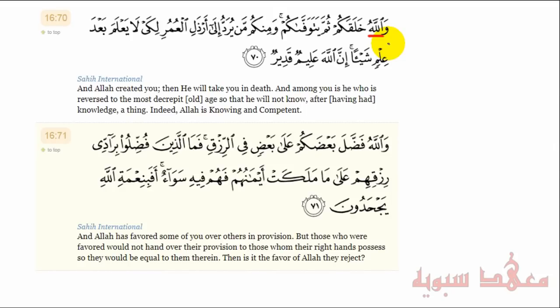So if you look here, Inna Allah alimun qadir. And here, once again, Wallahu faddala ba'dukum ala ba'din fi rizq. That Allah has favored some of you over others in provision. And here, أَفَبِنِعْمَةِ اللَّهِ يَجْحَدُونَ. Then is it the favor of Allah they reject? So here the context is about Allah subhanahu wa ta'ala.